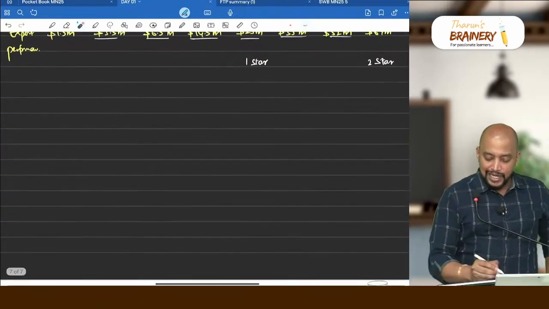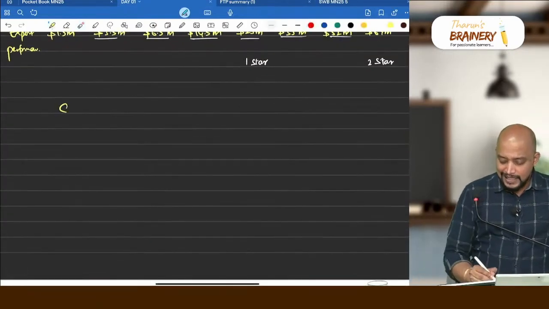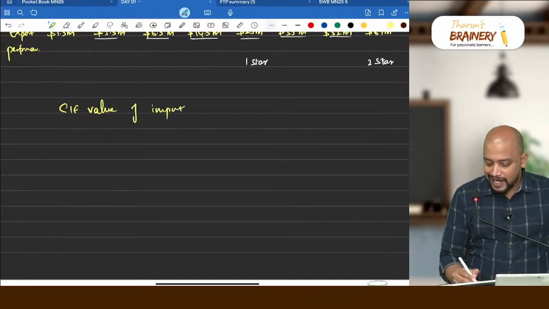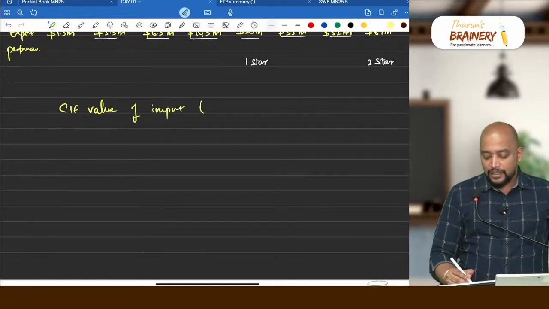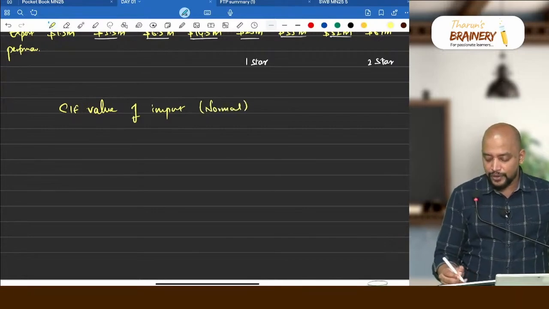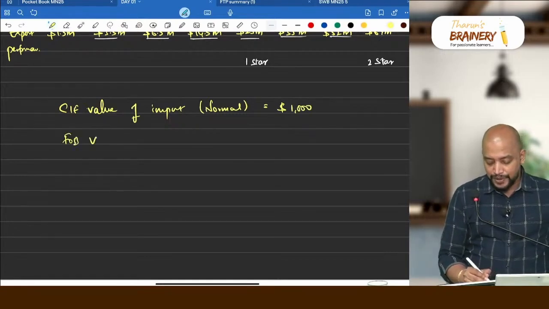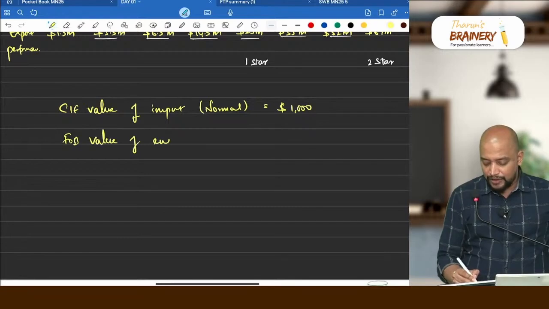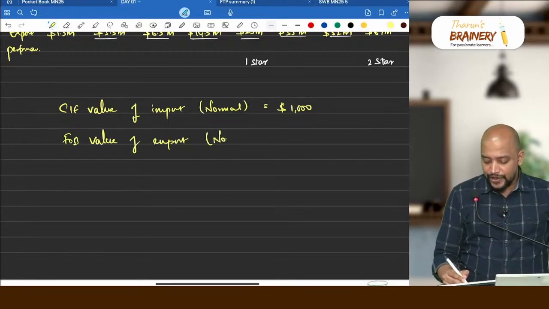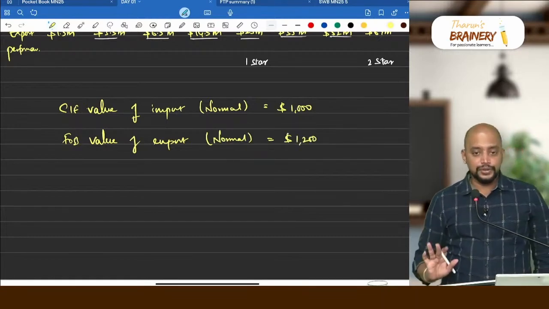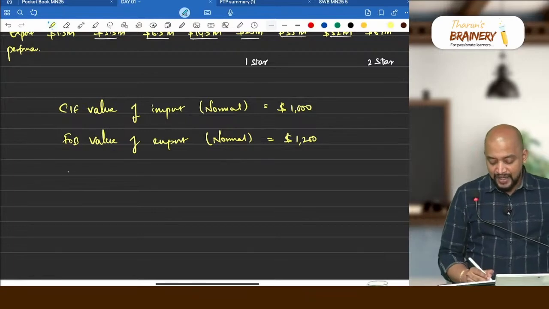For example, say the normal CIF value of import is somewhere like $1,000. Then the normal FOB value of export is somewhere like $1,200. Now what happened?